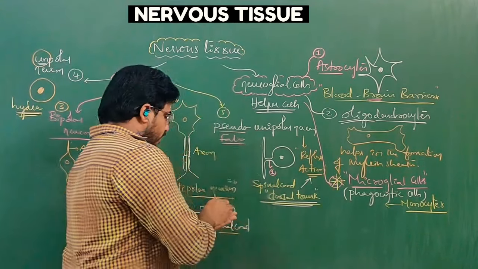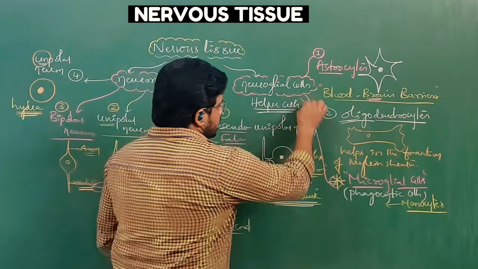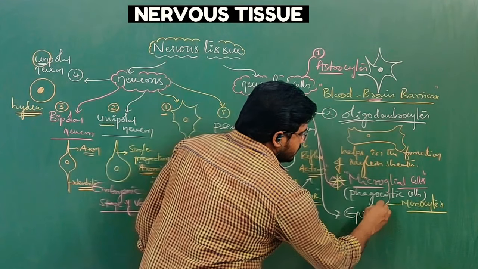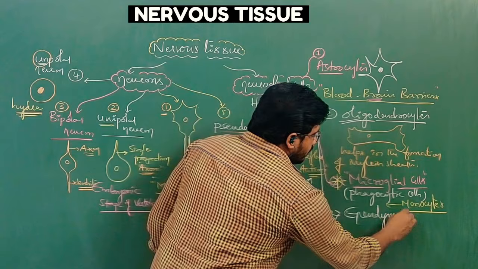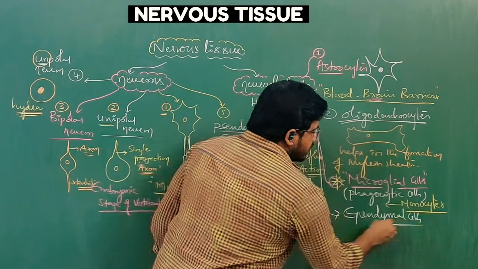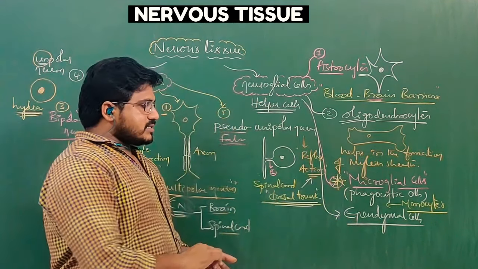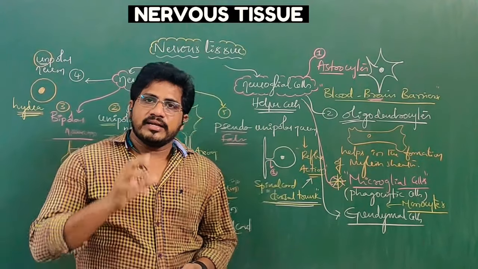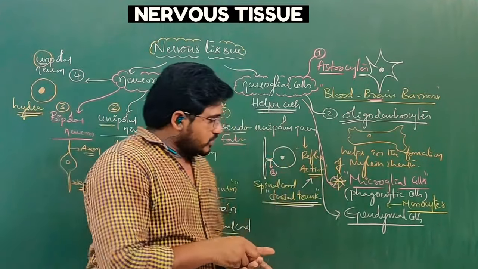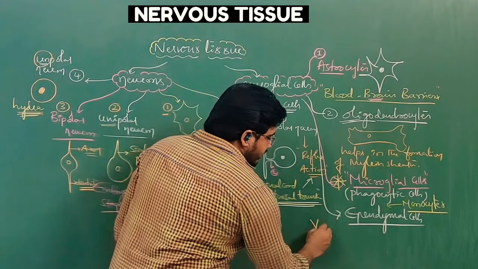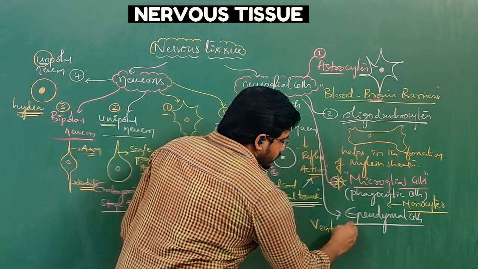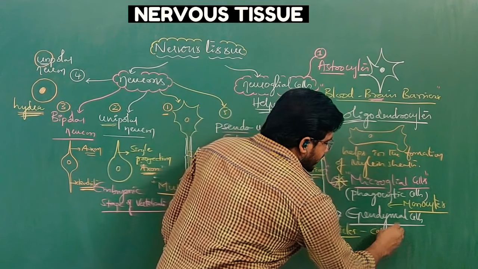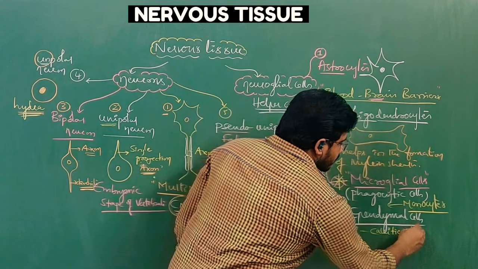Clear? And the final cells that belong to neuroglial cells are called ependymal cells. These ependymal cells line the brain cavities. Inside the brain, some cavities are present. Those cavities are named ventricles. Ventricles means what? Cavities, empty spaces in the brain.